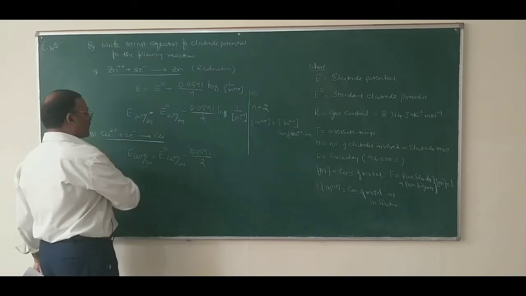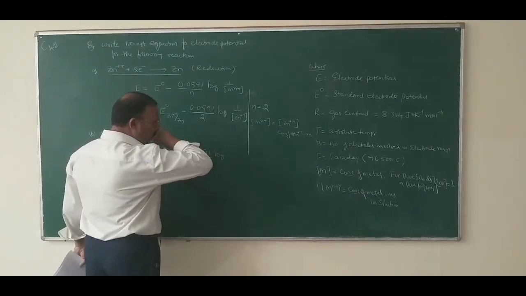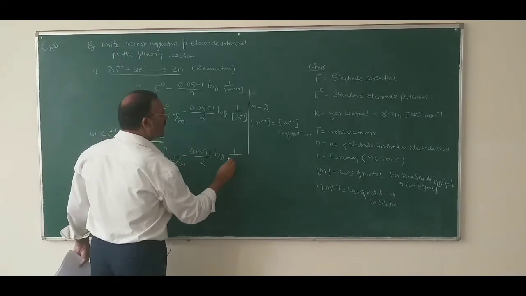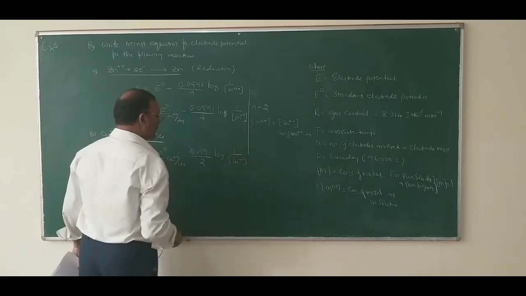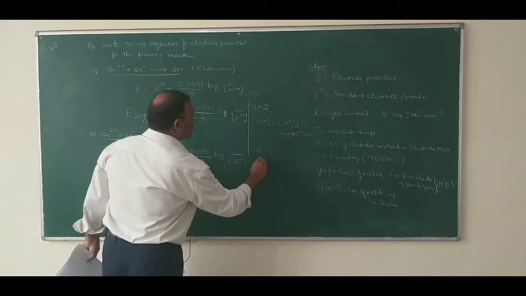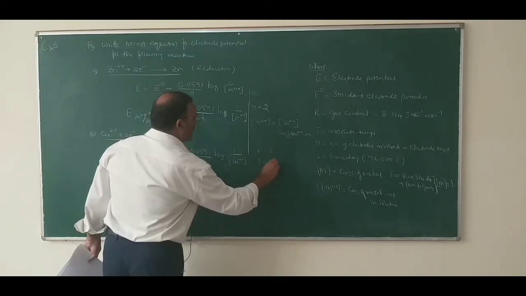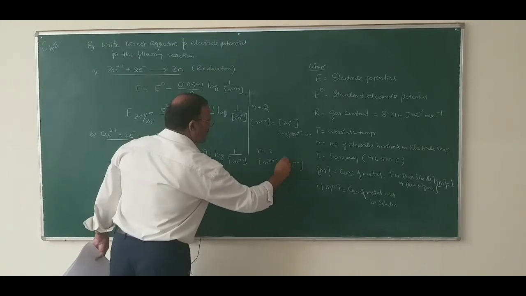Here also the number of electrons involved is 2. Log of 1 over the concentration of Cu2 plus ions. So here also N equals 2, and the concentration of Mn plus is equal to Cu2 plus.